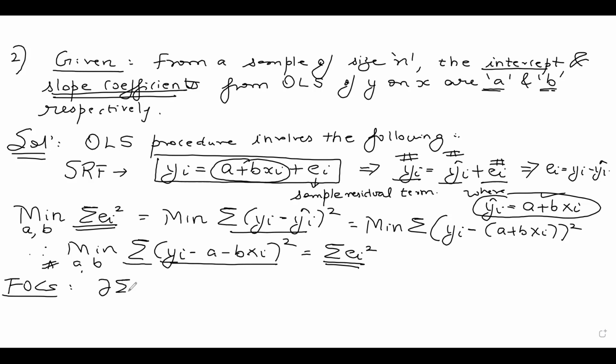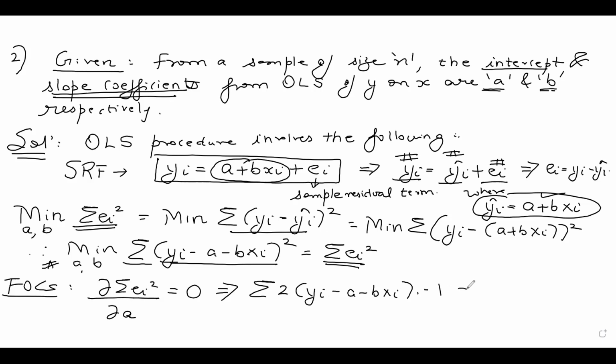Okay, so this is going to be del summation ei square by del a equal to 0, where a denotes the intercept term. So if I partially differentiate with respect to a, what do I get? Summation 2 times (yi minus a minus b xi) into minus 1, because the derivative with respect to a is minus 1.